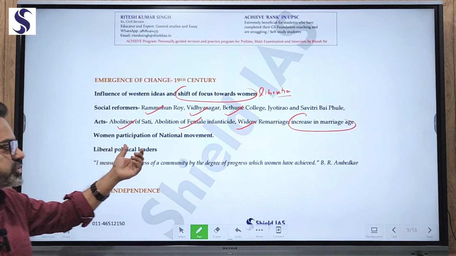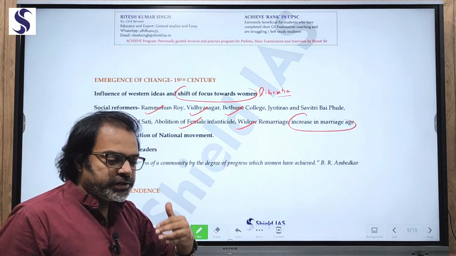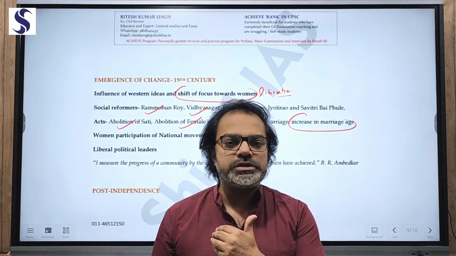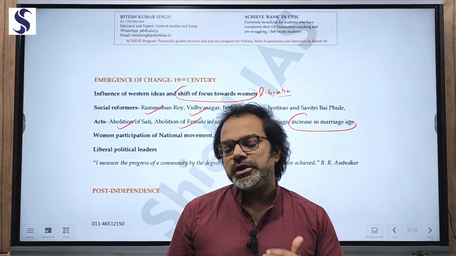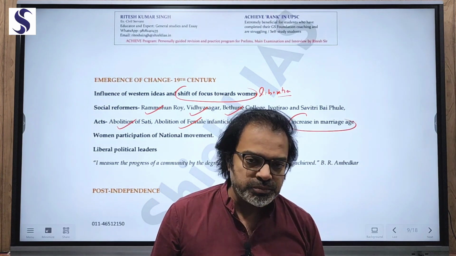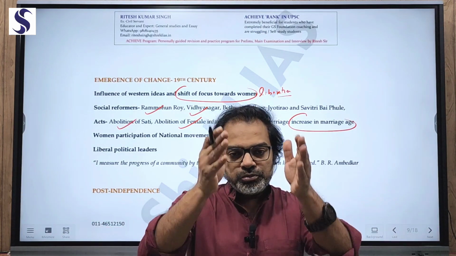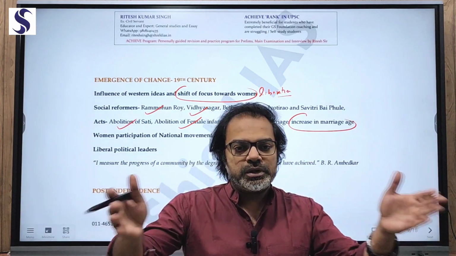Further, women's participation increased in the national movement, both in the Gandhian movement and among the revolutionaries, even women serving in the Indian National Army under Subhash Chandra Bose. That means women were getting exposed to different working areas, especially the most male dominated, even the army, under the Indian National Army.